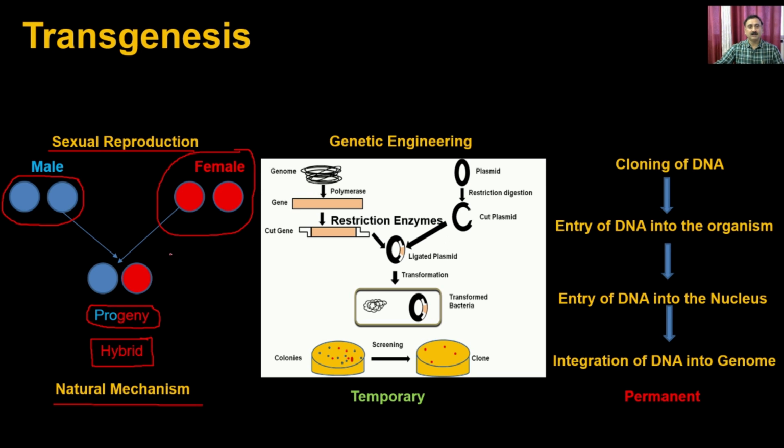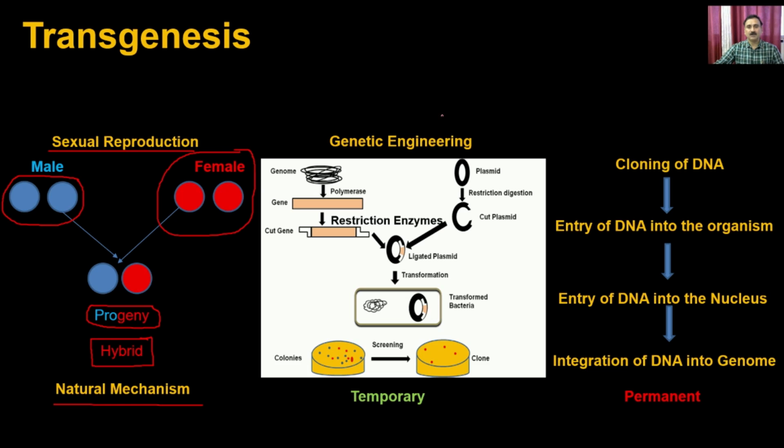So the progeny gets properties from both male and female, and is of improved variety. But this progeny does not carry any gene from a trans species. It contains all the genes from the cis species, which means DNA from the same species, and that's why these hybrids are not called transgenic animals.